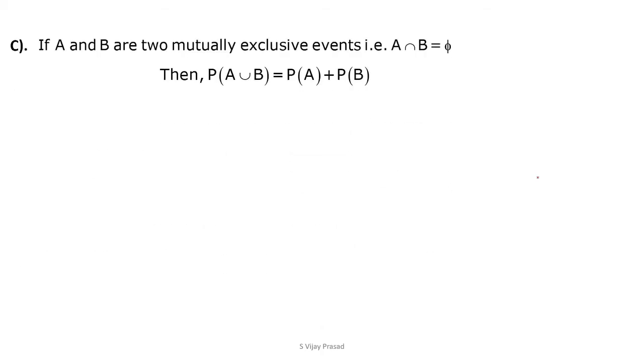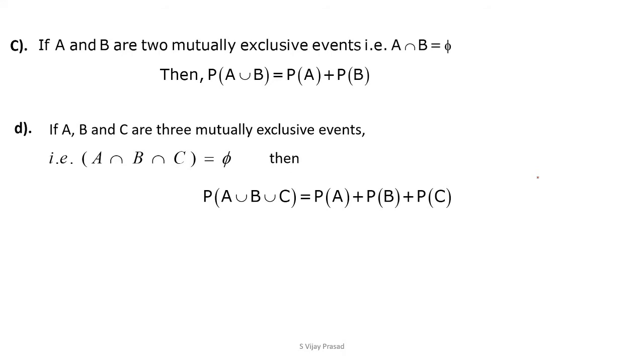Now, if A and B are two mutually exclusive events, that is, A and B are disjoint sets and A intersection B is empty, then P of A union B equals P of A plus P of B. Then P of A intersection B, which is P of phi, the empty set, is equal to 0.